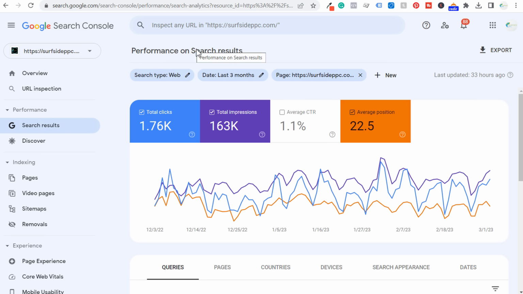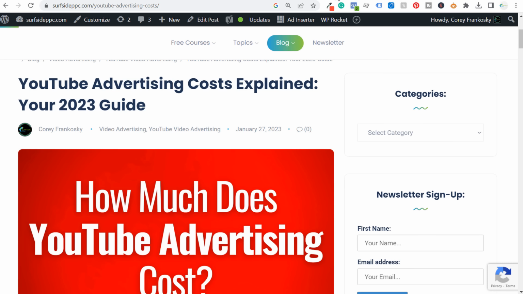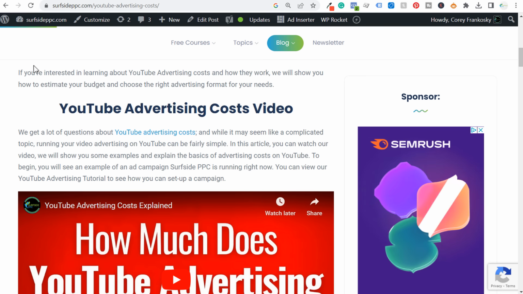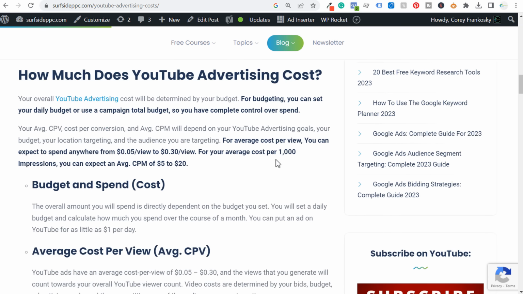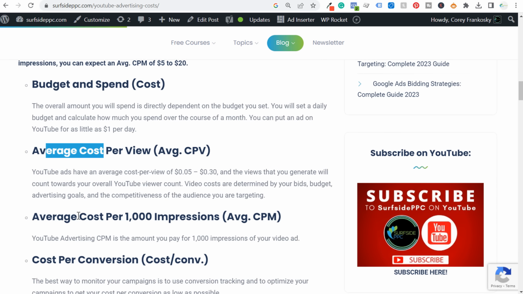So the example I'm going to be going through today is on my website. I created this blog article, YouTube Advertising Costs Explained, Your 2023 Guide. So as we scroll down here, you can see I have a video here. As we keep coming down, the question, how much does YouTube advertising cost, budget and spend, cost per view, cost per 1,000 impressions, cost per conversion.